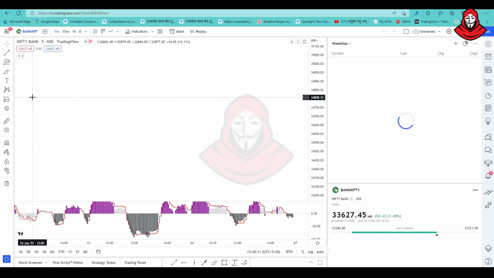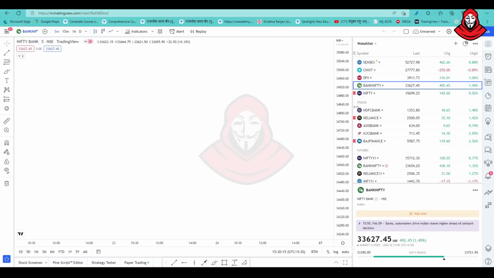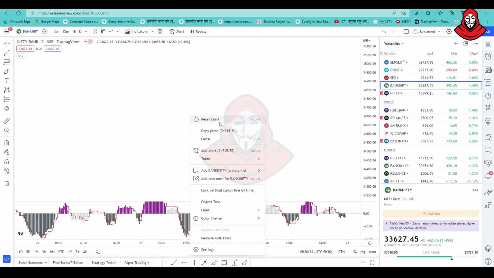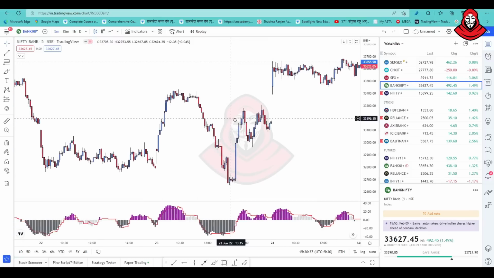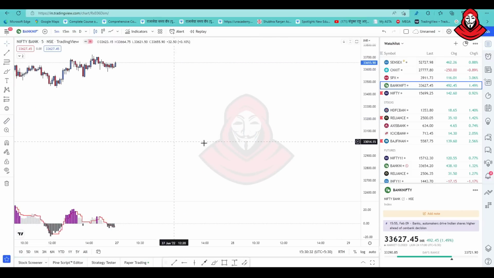Once you click the chart button, this is the chart which will come up, and on the right-hand side there is a watchlist. Once you press that watchlist button, the charts will be there. So if you want to look for HDFC Bank, or any stocks basically, you can just go ahead with that. Normally we just trade in Banknifty and Nifty charts and all.